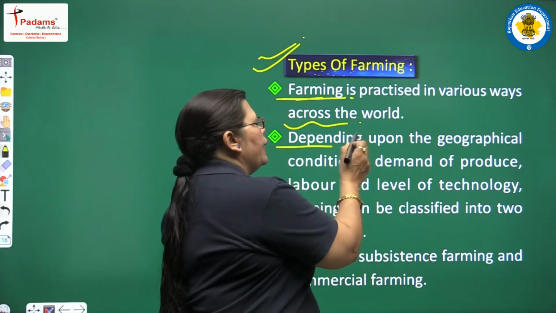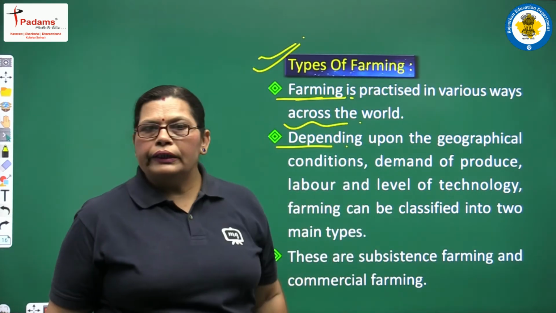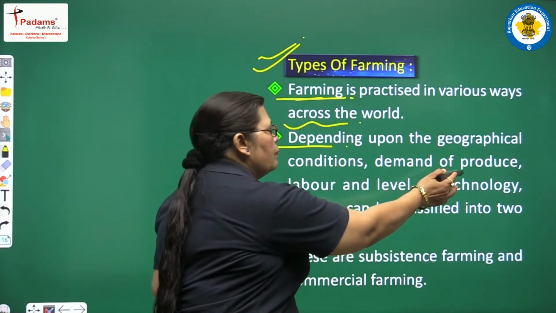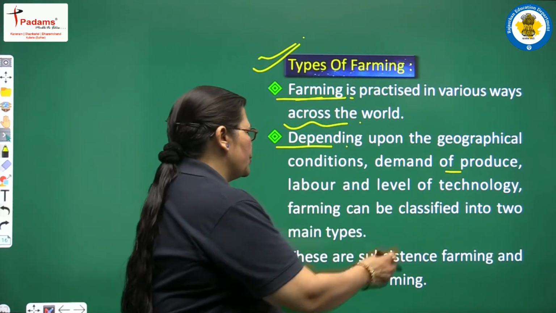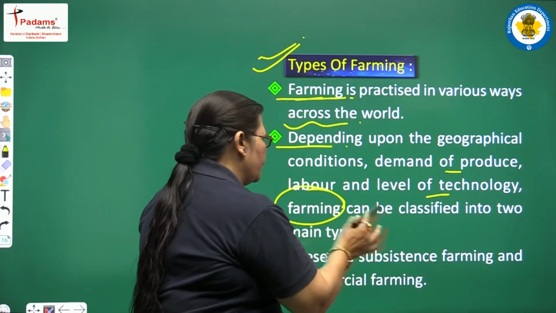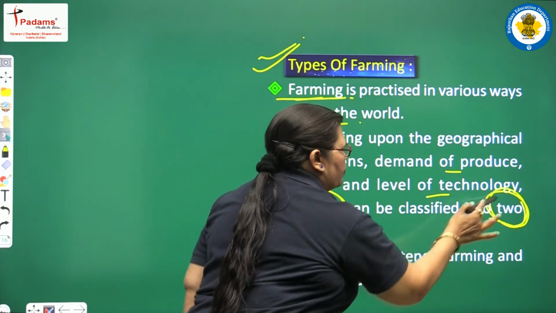So, depending upon the geographical conditions, demands of the produce items, labor and level of technology, farming can be classified into two main types.